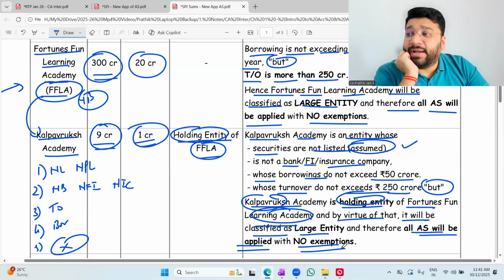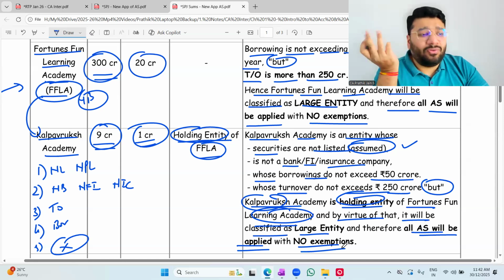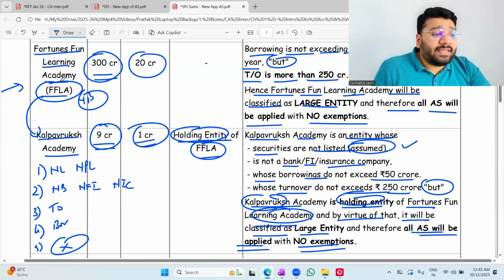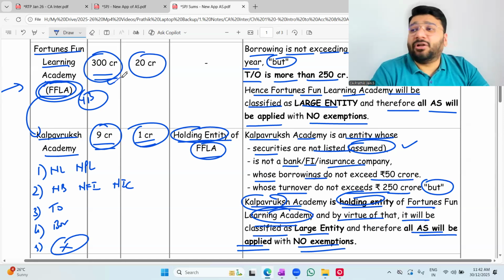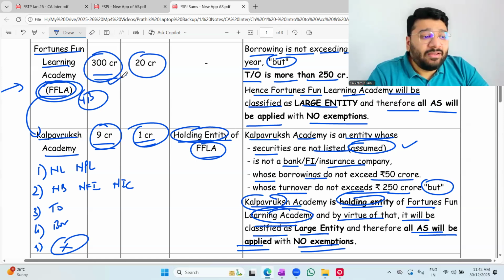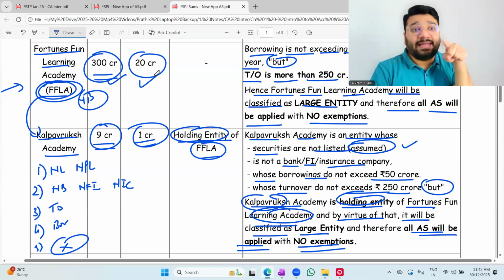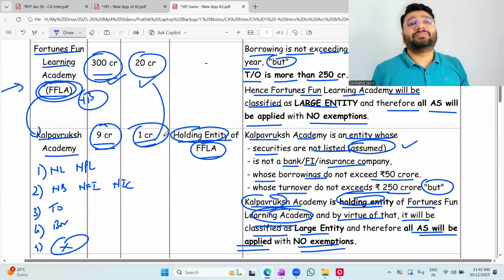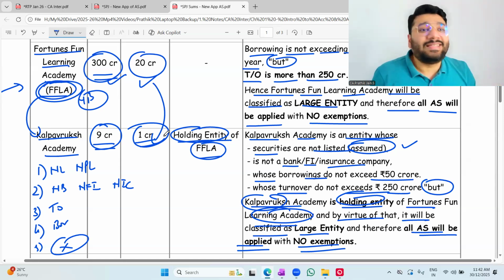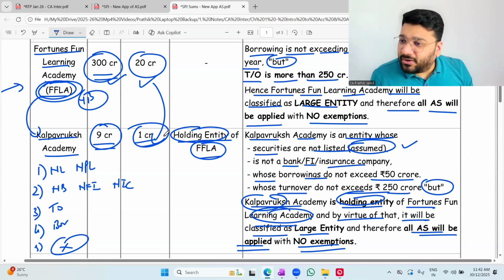Let's come to Ind AS 18 and 28. It has to follow, because FFLA's turnover is more than 50 crore and borrowing is more than 20 crore. So if FFLA is complying with 18 and 28, this entity also has to comply, because it is holding a subsidiary of the large entity. Got it? Okay.